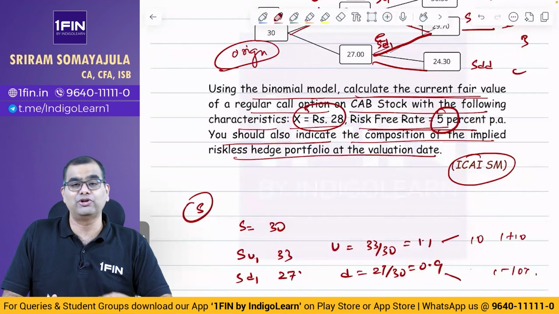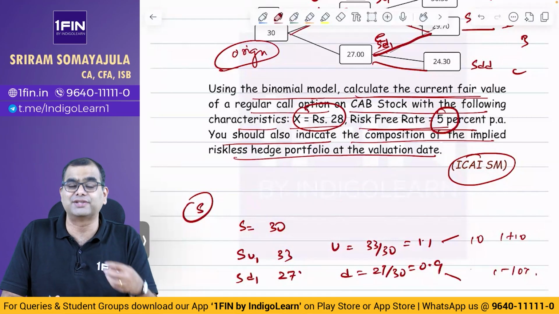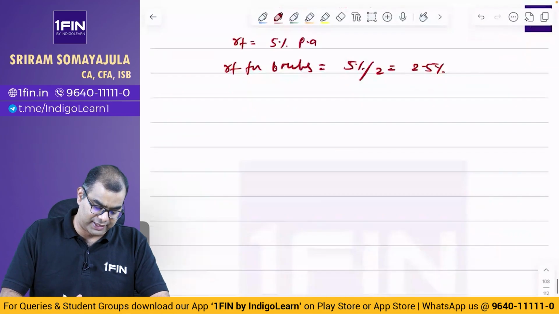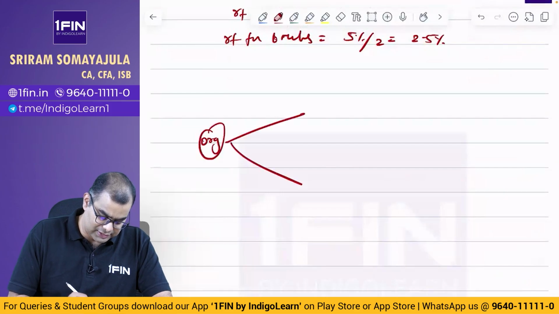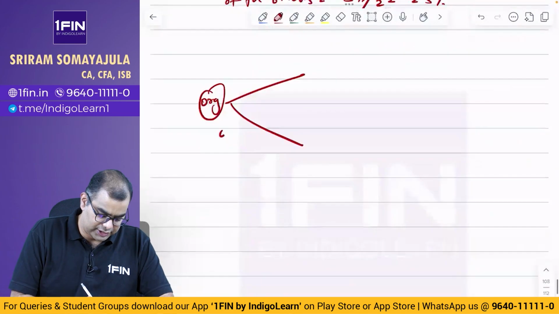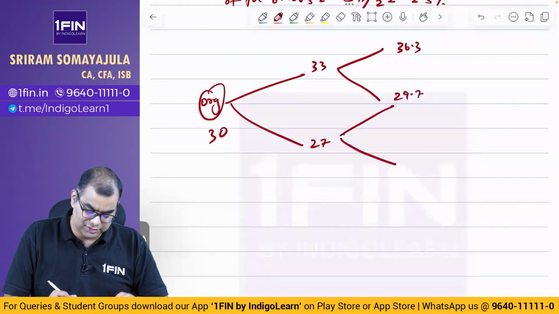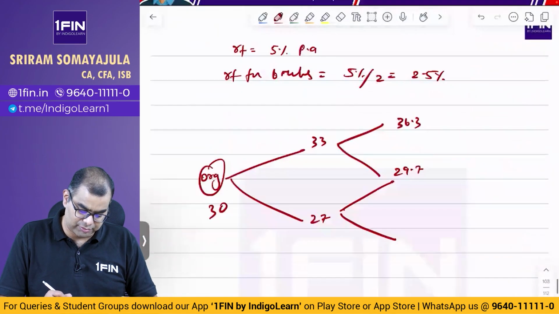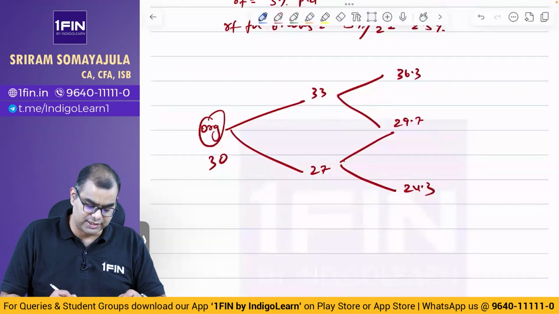So if there is 2 period, you have to use risk neutral only because it is far easier, far simpler, far more logical. So காமிக்கிறேன். Origin மேலே இங்கே 30, 33, 27. 33-லேருந்து 36.3, 29.7, இது 24 point something இல்லையா, 24.3. வேறு கலரில் எழுதுகிறேன் so that you guys understand.